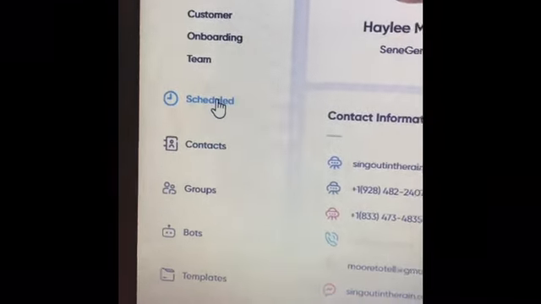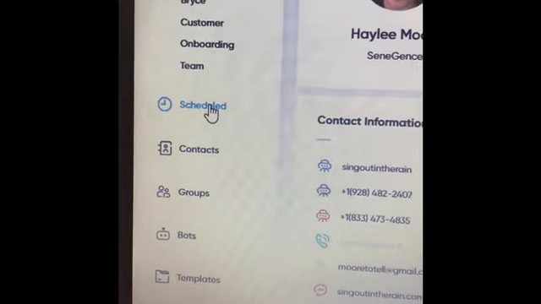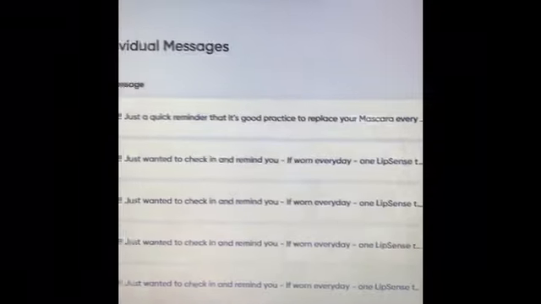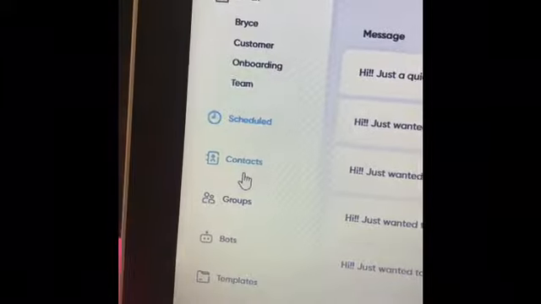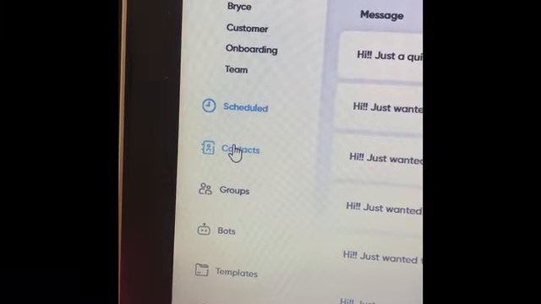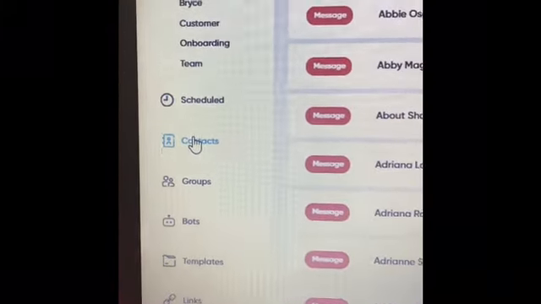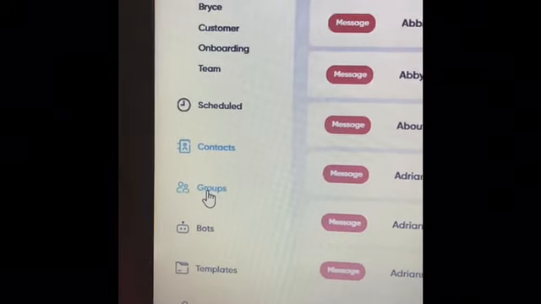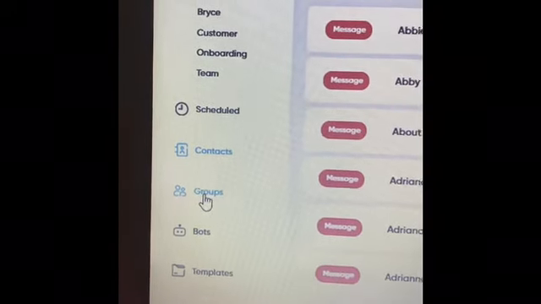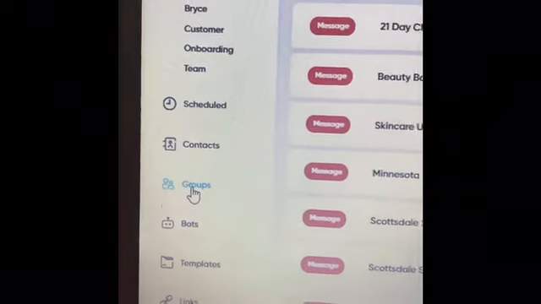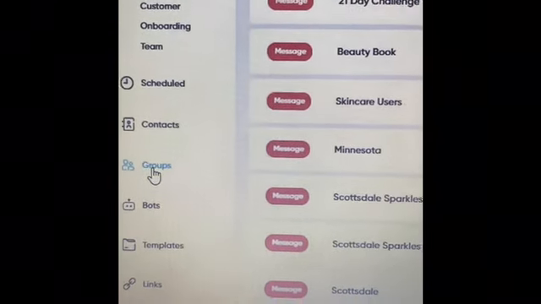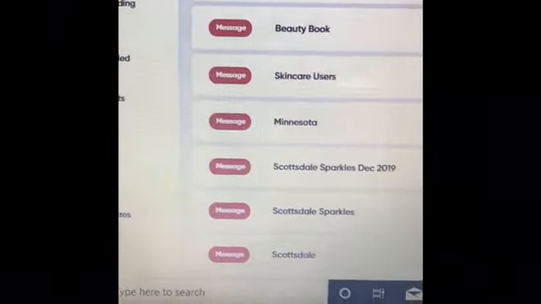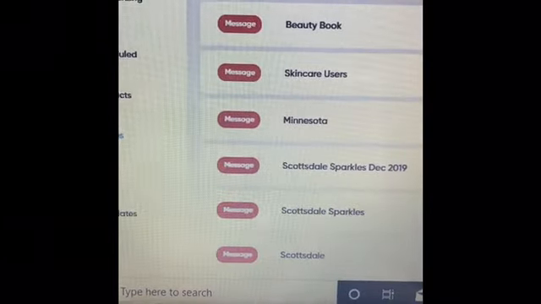Scheduled is anything that you have currently or in the past scheduled. If you scheduled messages to people, you can go in and look at all of those. This is where all of your contacts lie. Super important. We'll get to that in another one. This is where all your groups lie. These are groups that you create. So these groups are going to be personal groups. They can be people that are from a specific area, or people from a specific event that you met them at.